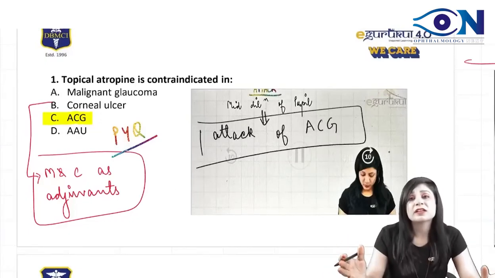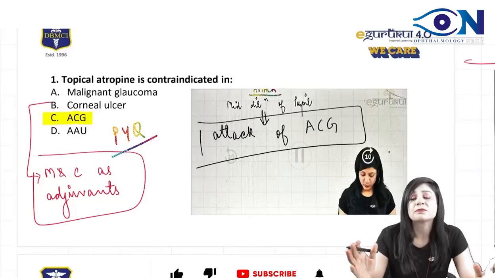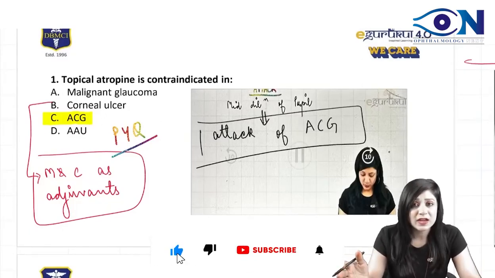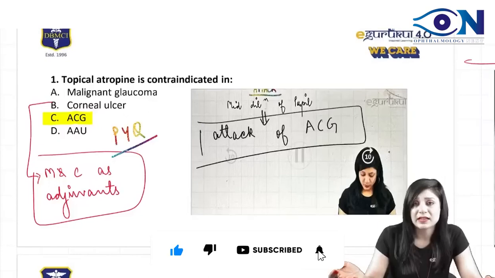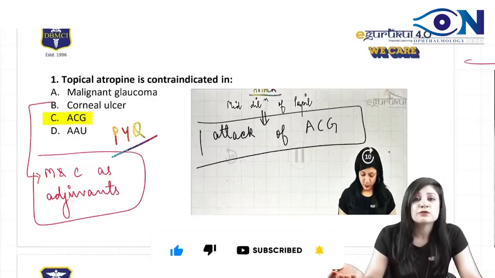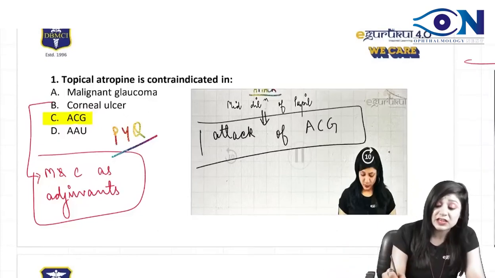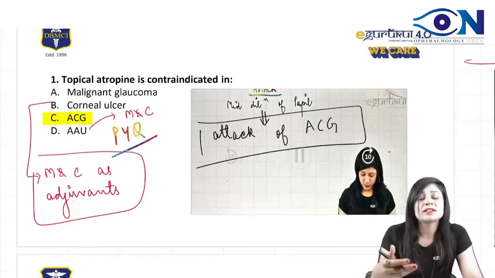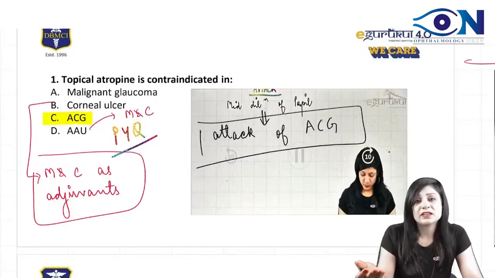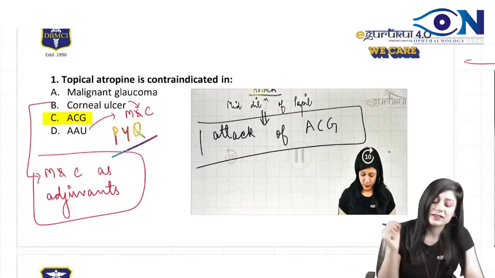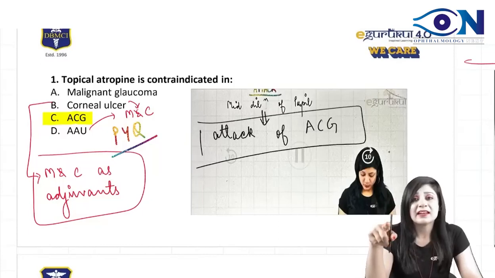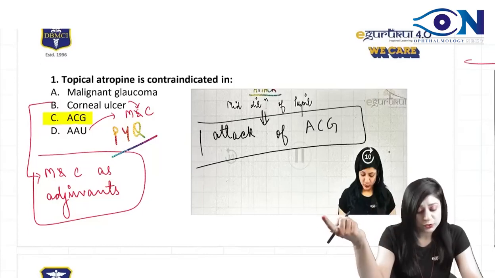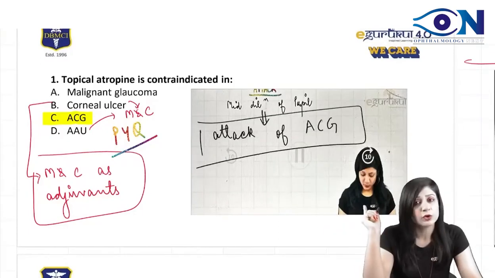This is for giving pain relief, because whenever we have corneal ulcers, we have some amount of acute anterior uveitis, some amount of iridocyclitis, and you know the treatment of choice of acute anterior uveitis, which is given as a separate option also, that is mydriatics and cycloplegics only. So whenever we have a corneal ulcer with associated acute anterior uveitis, there also we will give mydriatics and cycloplegics. So both by direct as well as by elimination, you come to know that the answer will be acute congestive glaucoma. All right.